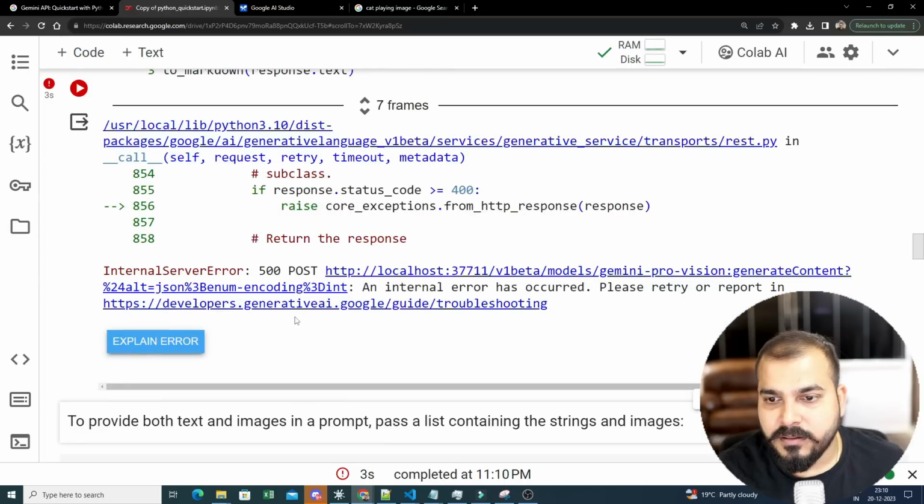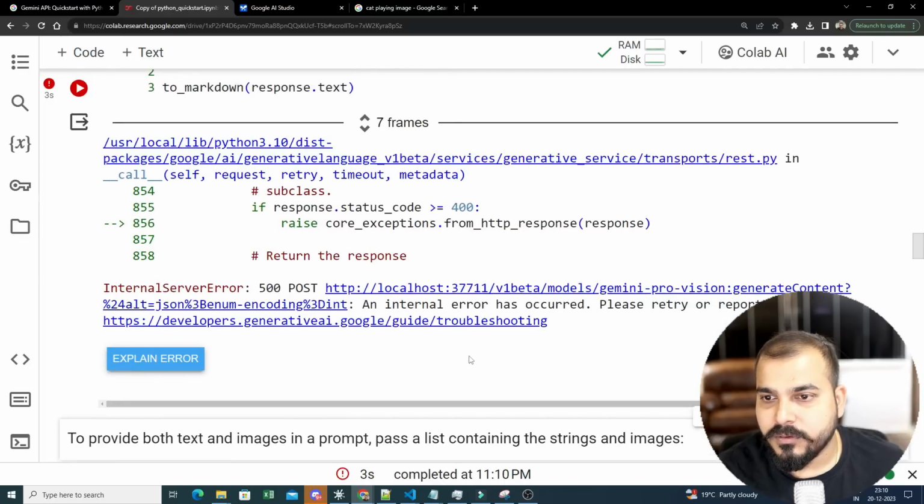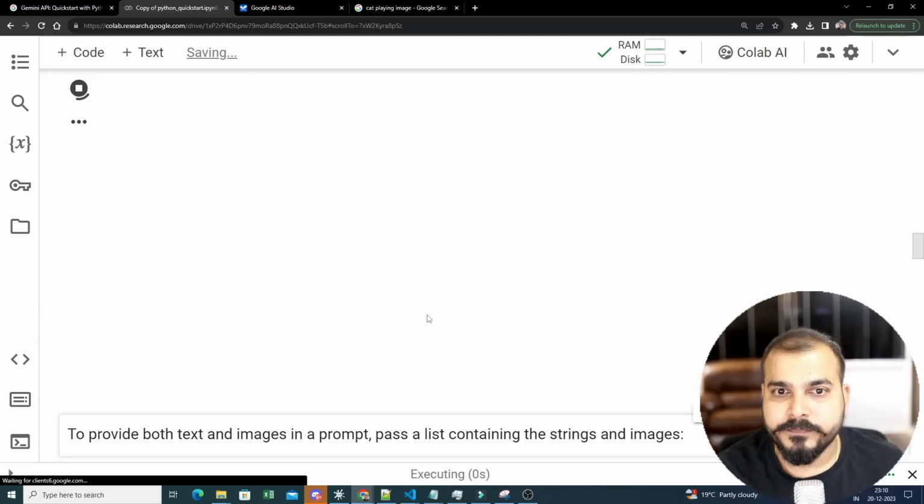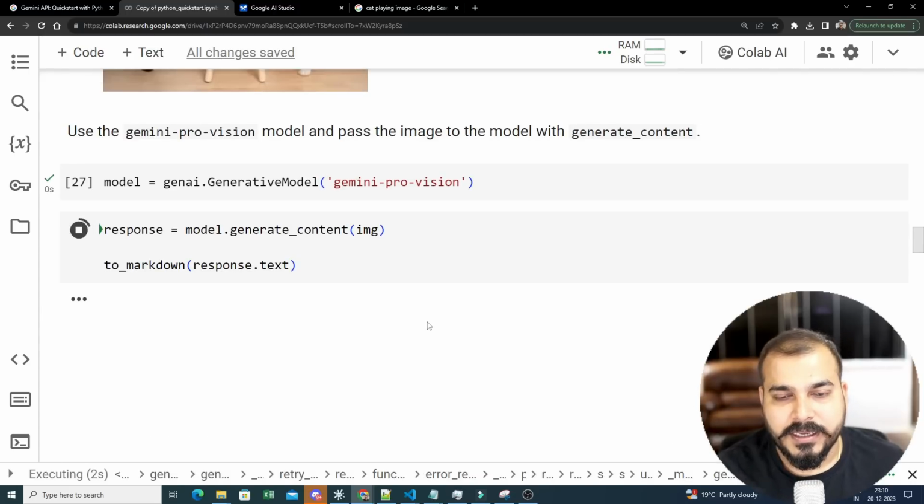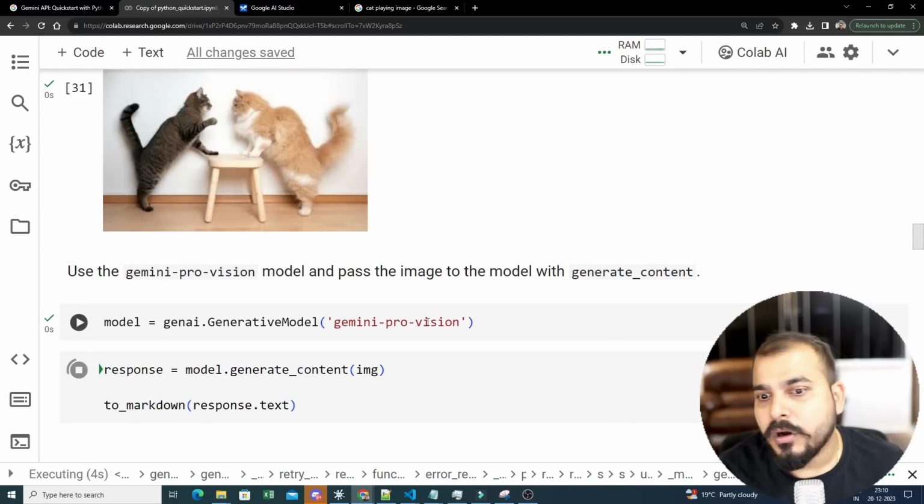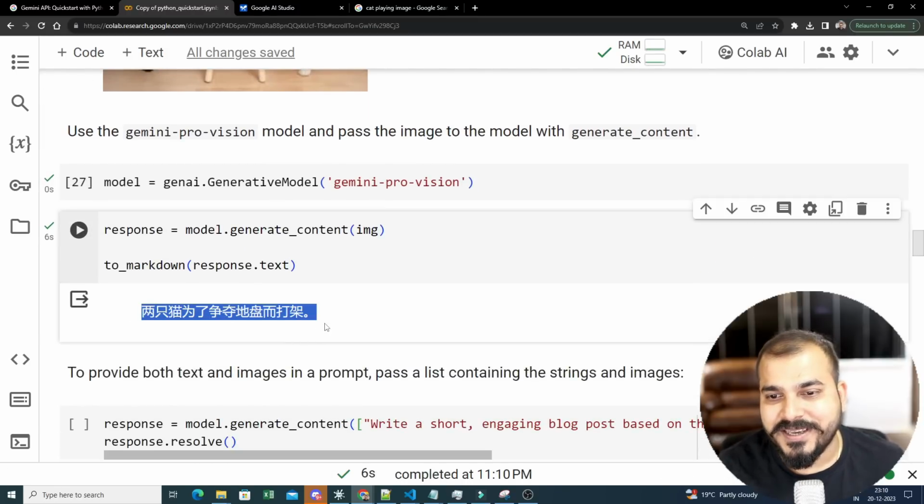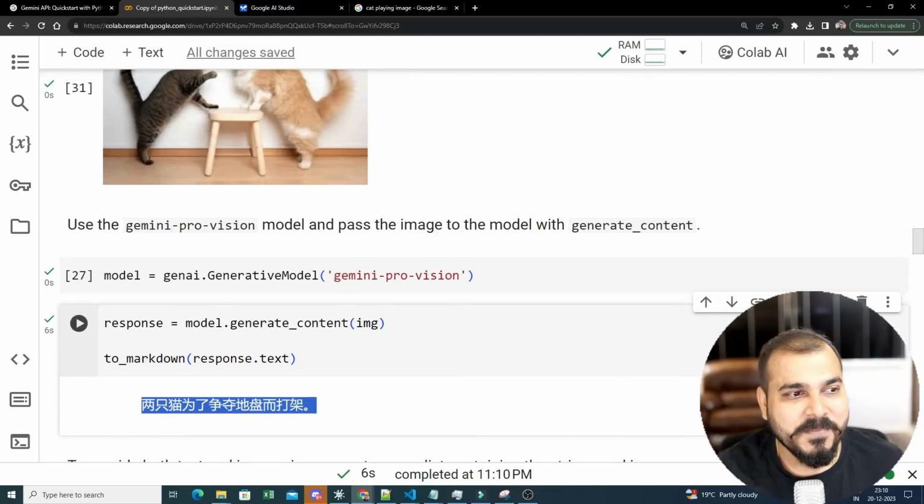There was an error: post internal, please try again. Okay. Some kind of error is coming up. Let's see. I think it was a timeout issue or I don't know. But I think now we should be able to see the answer. Okay. It is giving some Chinese text.